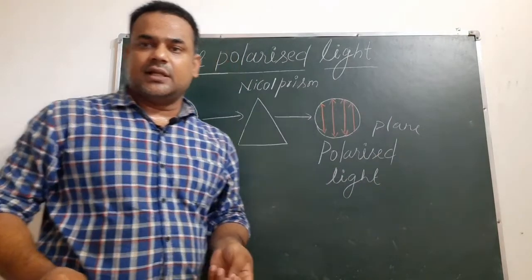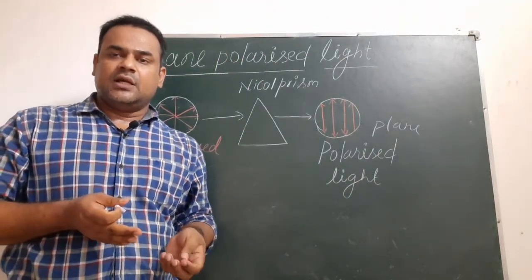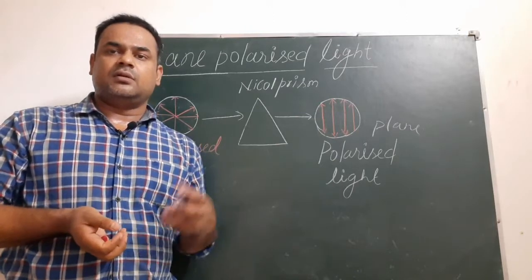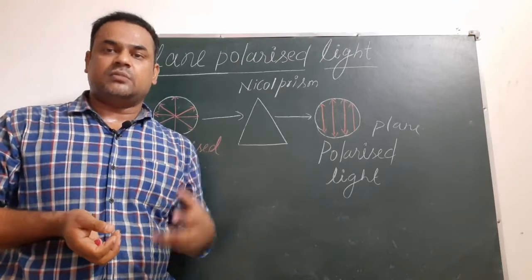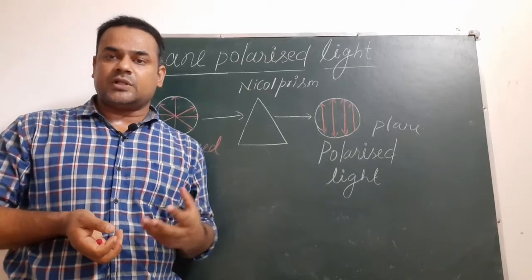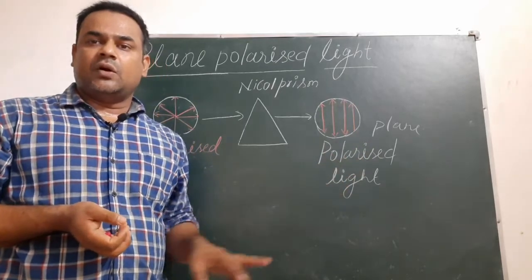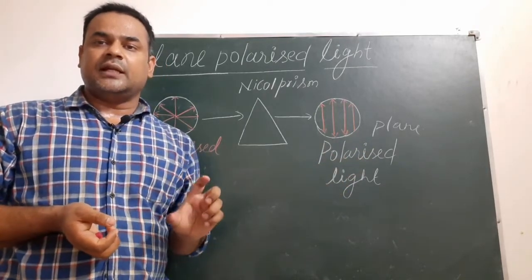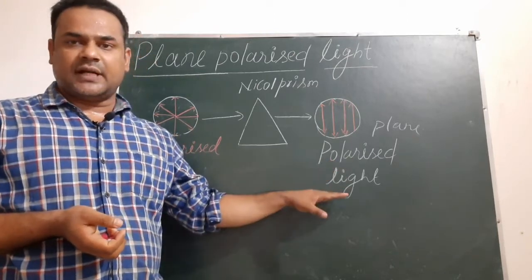So I think it is clear to you what plane polarized light is and what unpolarized light is. In unpolarized light, the electric and magnetic fields of electromagnetic waves oscillate in all the possible directions, while in the case of plane polarized light, it oscillates only in certain plane, only in one plane, and results in generation of plane polarized light.